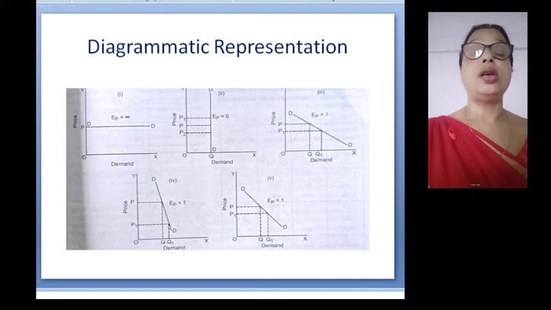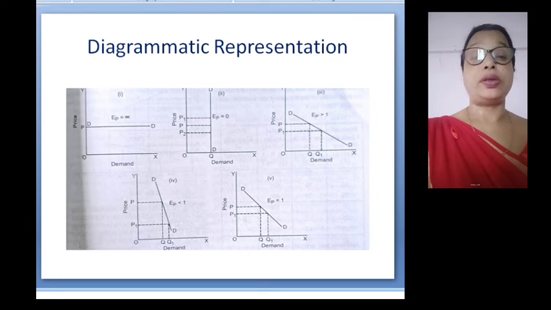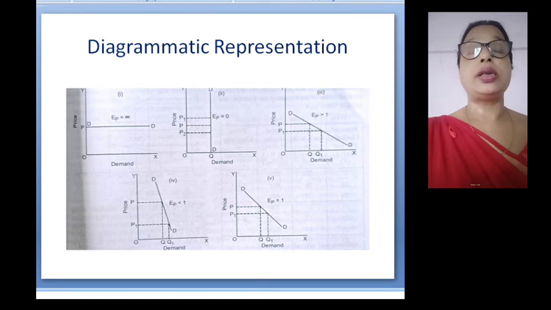This means the quantity demanded responds to a lesser extent to the percentage change in price. In case of necessary goods, the price elasticity of demand is less than 1. The shape of the demand curve is steep, and it implies that the rate of change in quantity demanded is less than the rate of change in price.